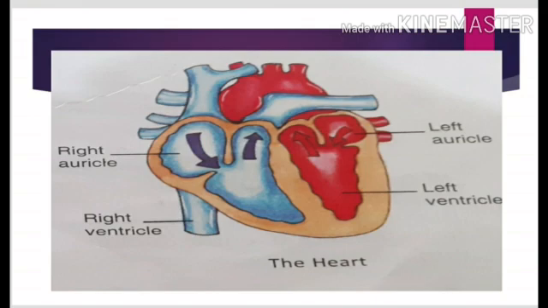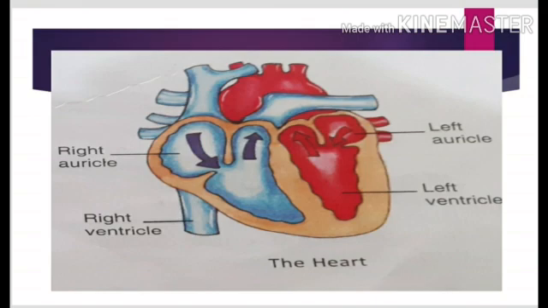So, if someone asks where is heart located in our body, answer is our heart is located slightly towards the left in the chest cavity. Is it a bony organ made up of bones? No, this is a muscular organ made up of muscles only.